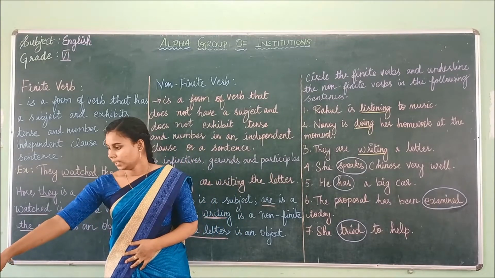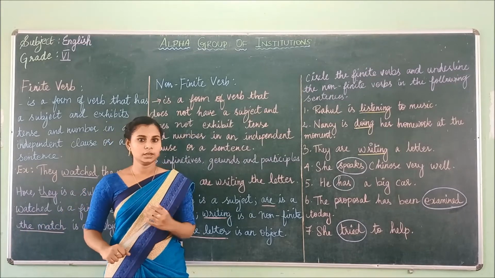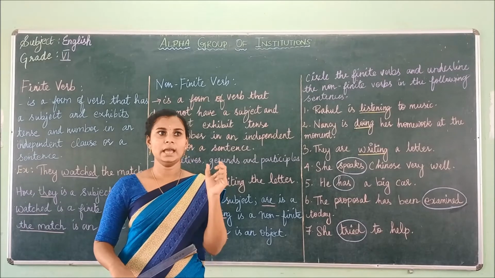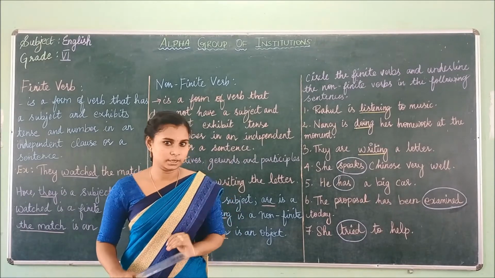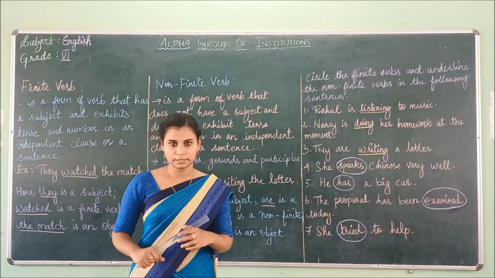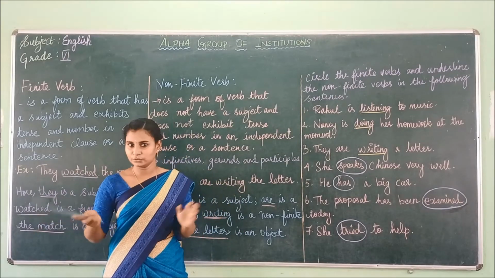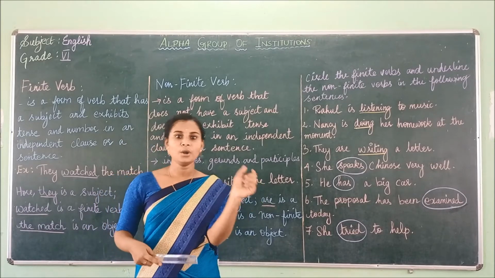The next one is number, singular or plural. The example is if you take, "Apple is of red color." And if you want to change it, if we have more apples, how do you do it? "Apples are of red color."